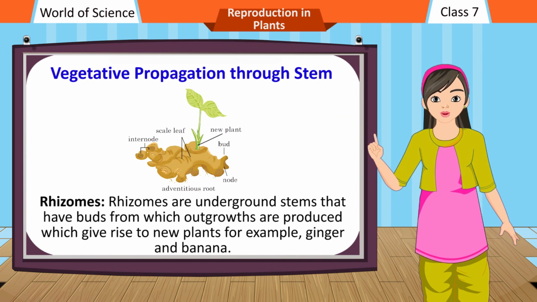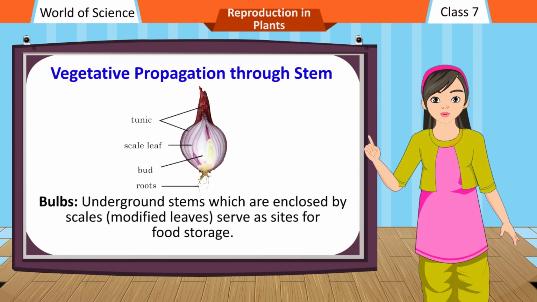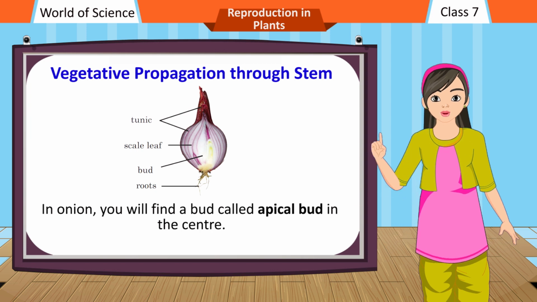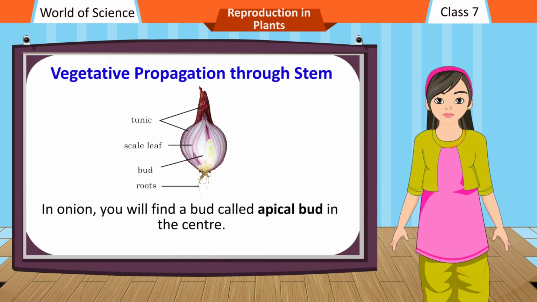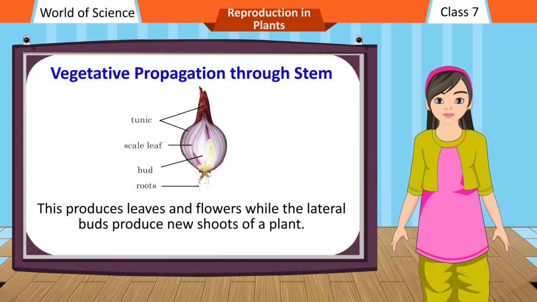Rhizomes. Rhizomes are underground stems that have buds from which outgrowths are produced, which give rise to new plants, for example, ginger and banana. Bulbs. Underground stems which are enclosed by scales, modified leaves, serve as sites for food storage. In onion, you will find a bud called the apical bud in the center. This produces leaves and flowers while the lateral buds produce new shoots of a plant.